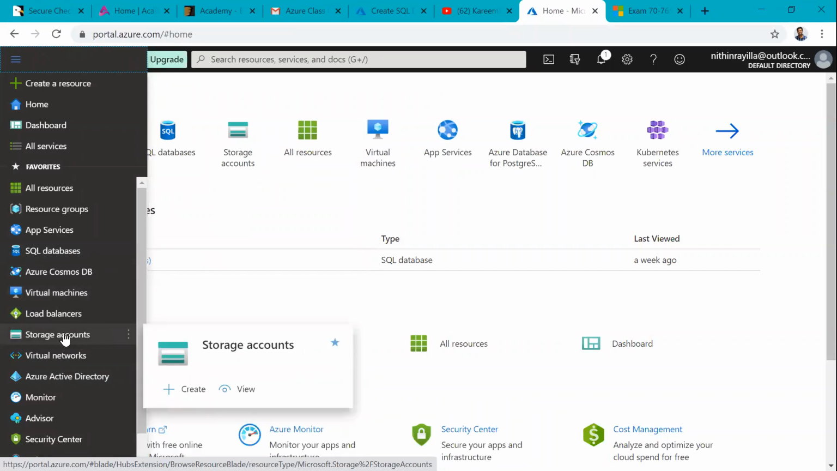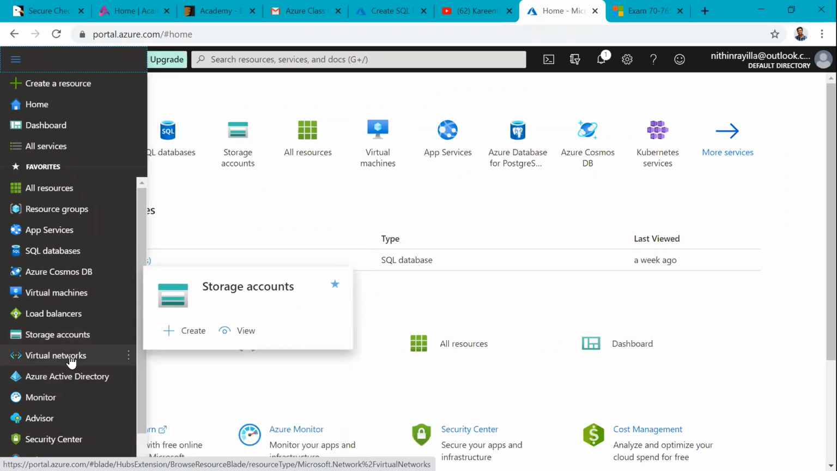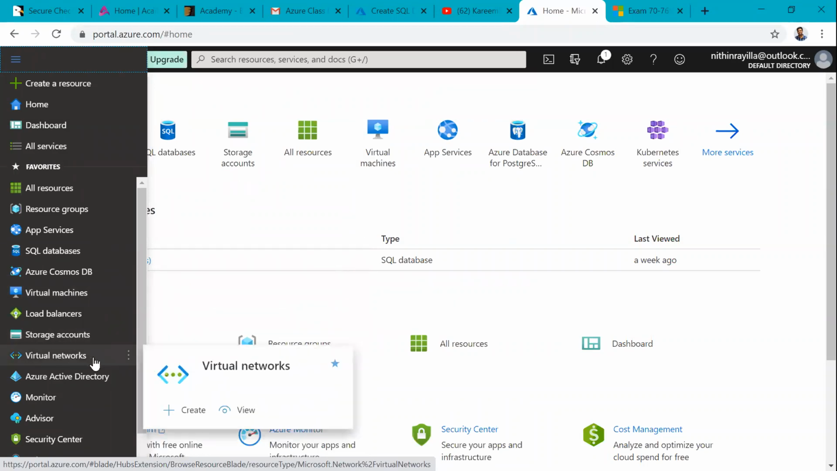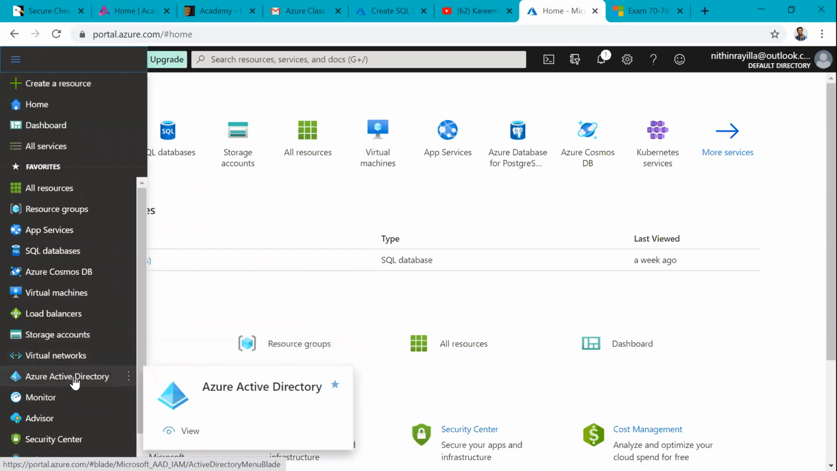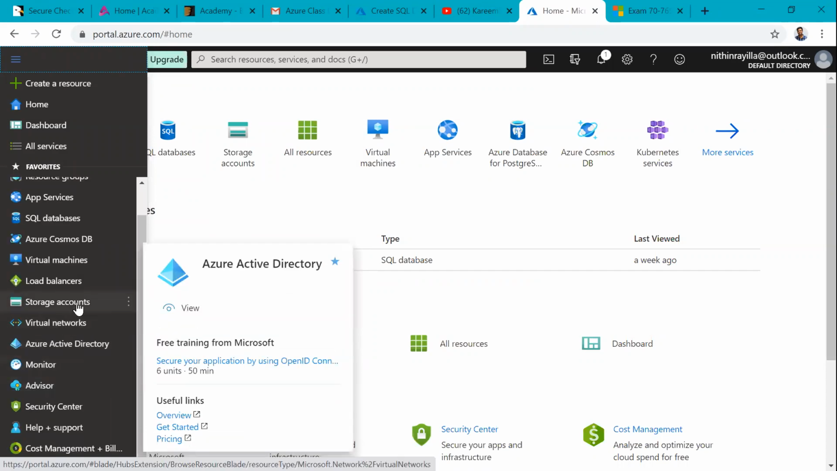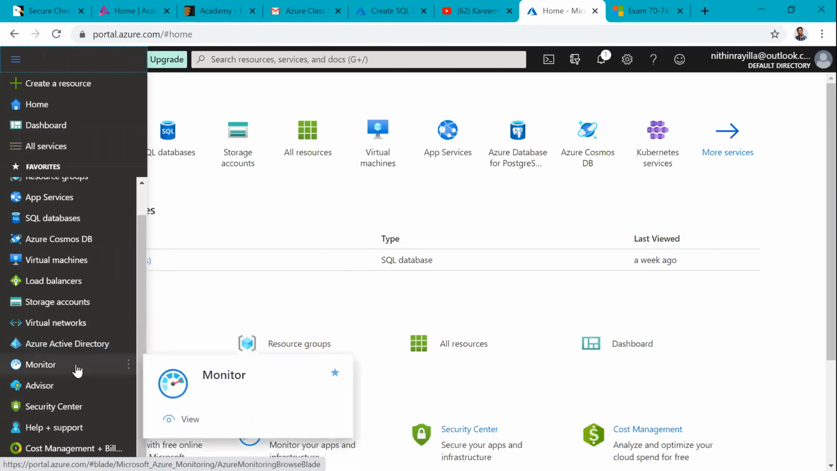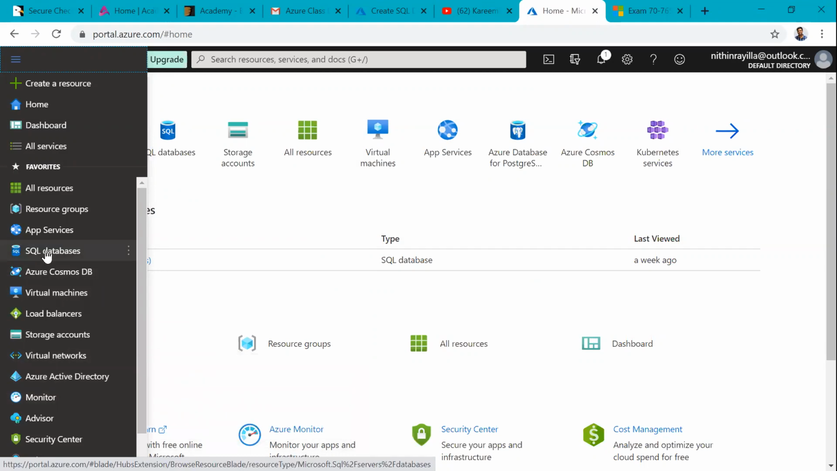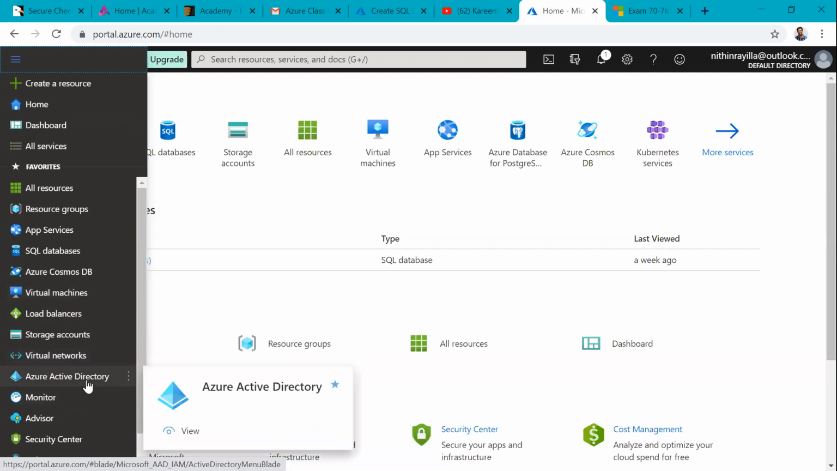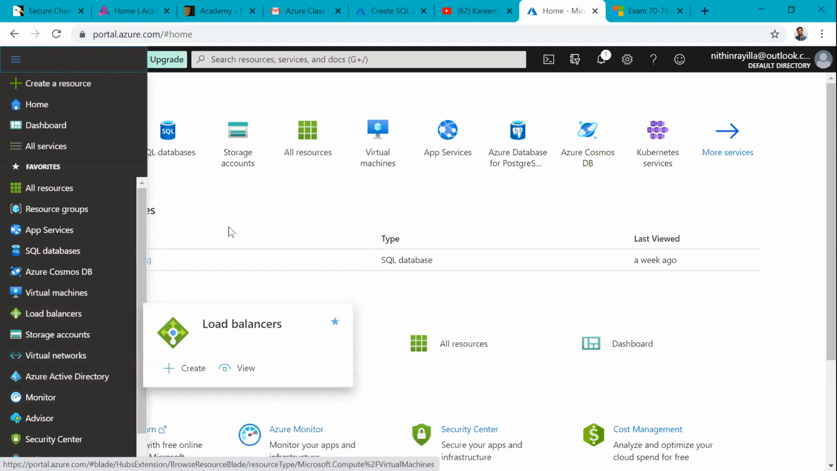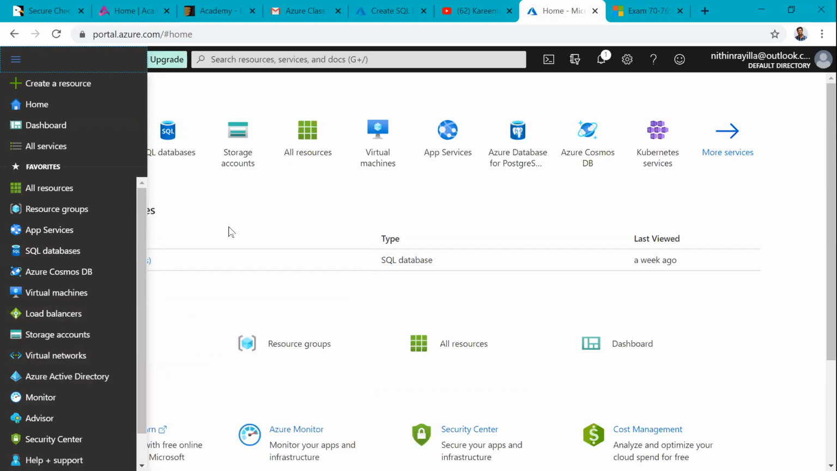So here, storage accounts are there to work with the storage, network, virtual networks, and Azure Active Directory, which is important for us. We will work with this Active Directory. Automation services are there, and various other services. But here SQL databases, virtual machines, storage accounts, virtual networks, Azure Active Directory, and automation are our main services while working as a SQL Server DBA.